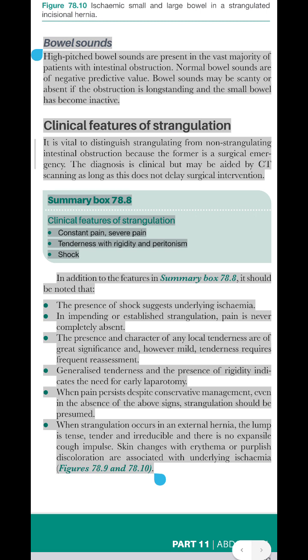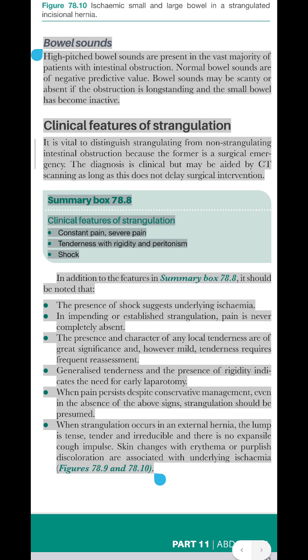Clinical features of strangulation. It is vital to distinguish strangulating from non-strangulating intestinal obstruction because the former is a surgical emergency. The diagnosis is clinical but may be aided by CT scanning as long as this does not delay surgical intervention. Summary box 78.8. Clinical features of strangulation: constant pain, severe pain, tenderness with rigidity and peritonism, shock.